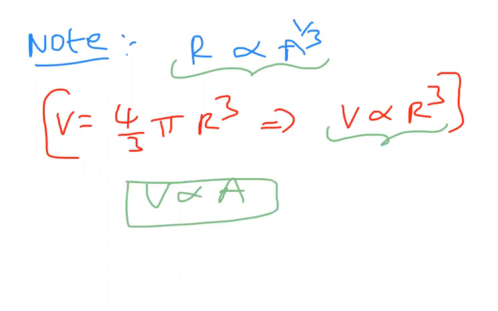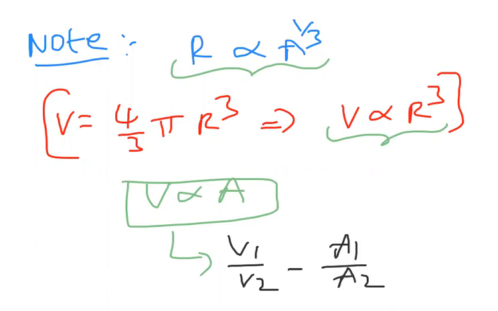So from this information I can write V1 by V2 is equal to A1 by A2. I hope you are clear with the radius: how to handle it with mass number, how to handle surface area with mass number, and how to handle volume with mass number. I hope you are clear.